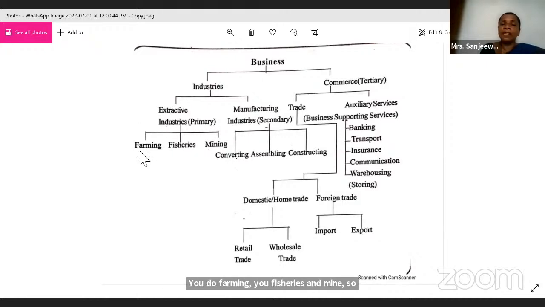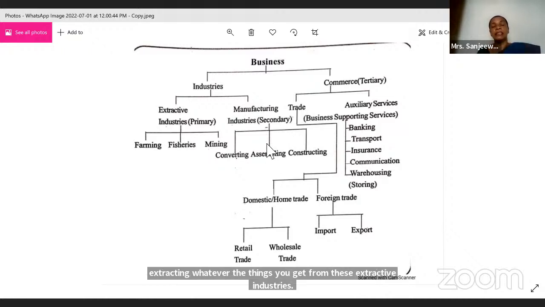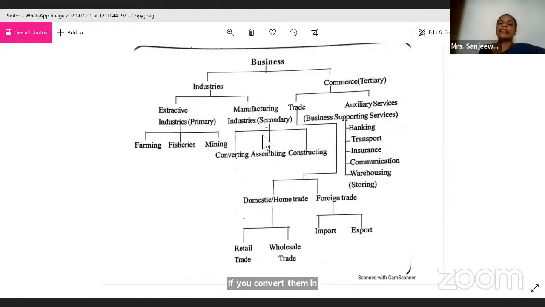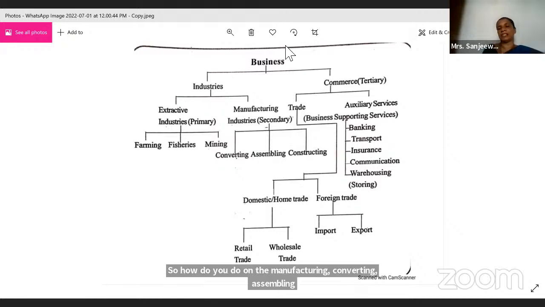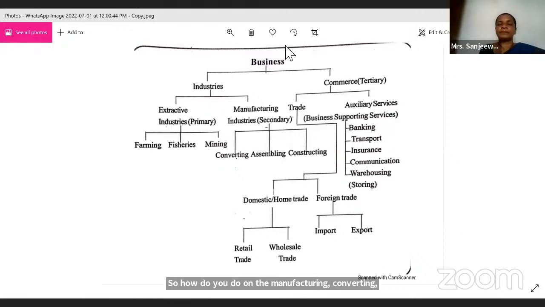Whatever things you get from these extractive industries, if you convert them into finished goods, that is manufacturing, right? So what do you do under manufacturing? Converting, assembling, constructing. All right. Yes, you can write primary, secondary instead of extractive industries or manufacturing industries. That's the way that we use. Okay.